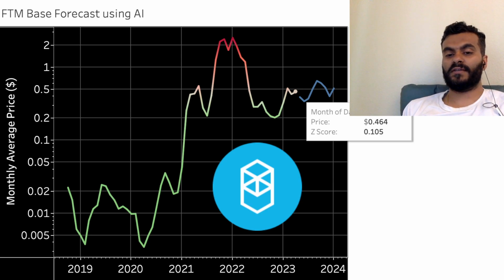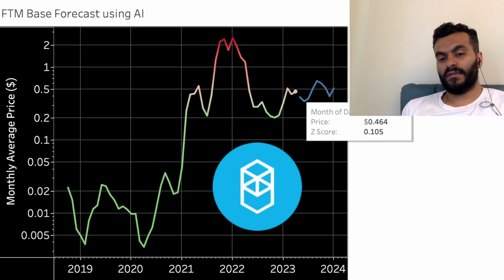If something is above by 6 cents, that means it is 10% or 0.1 times. That's how we get the Z score of 0.1 for this token for the last close of month,